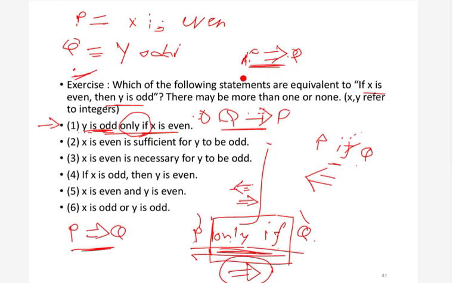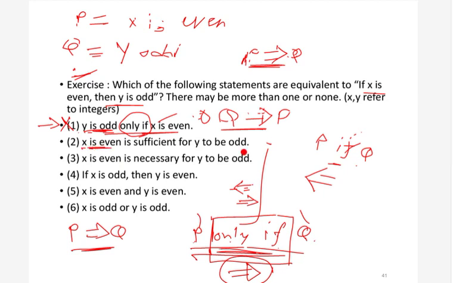Now what about the second one? X is even is sufficient for Y to be odd. So we can write it like this: X is even is p. So p is sufficient for Y to be odd. Again, some more tricks we can see.